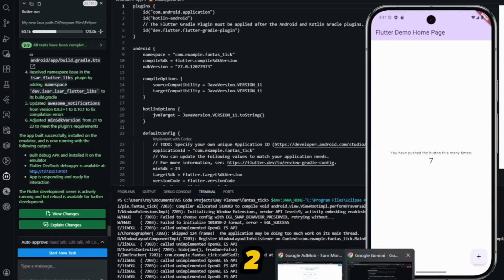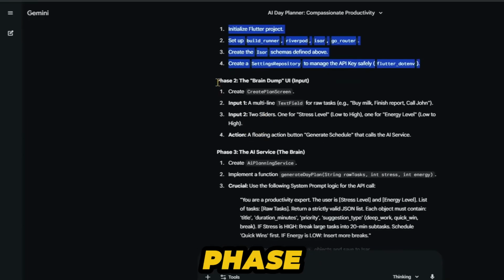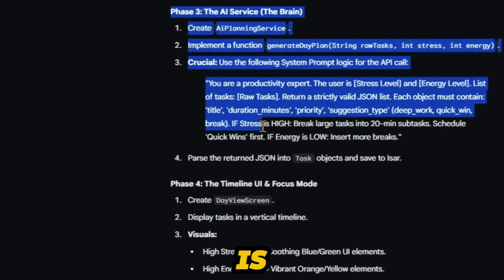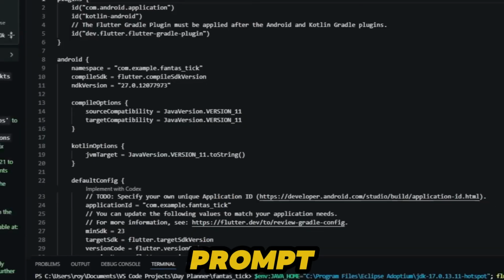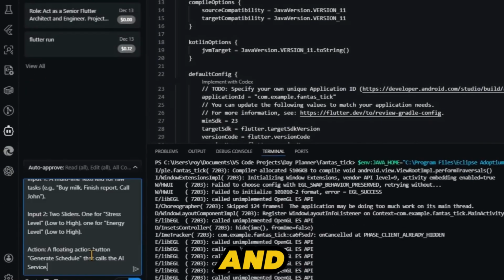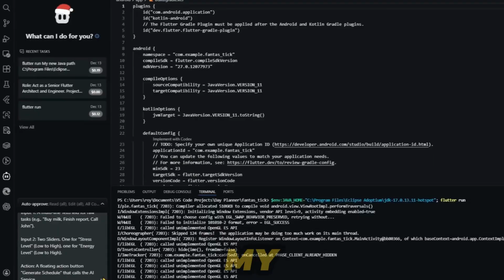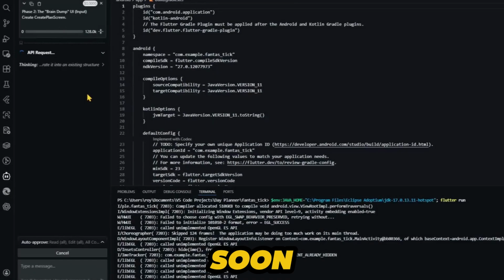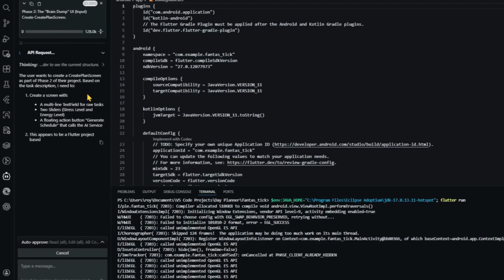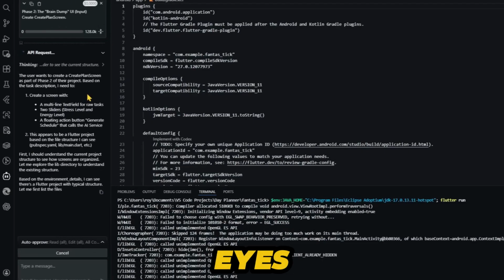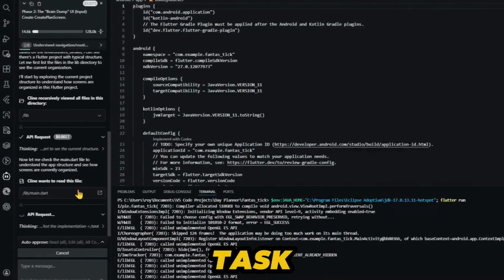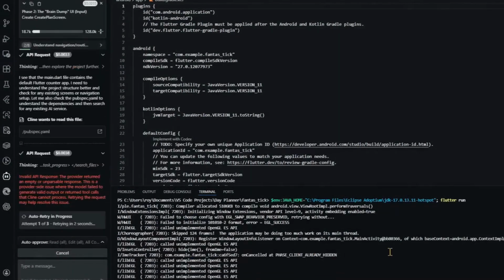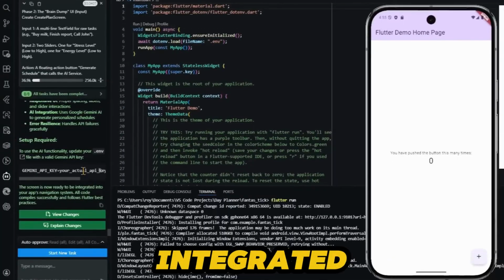To implement phase 2, you simply have to copy this section of phase 2 till where phase 2 is. Right-click, come back, click on New Task, enter the prompt, enter, and now wait, and watch. So guys, the thinking of my phase 2 has started, and as soon as the thinking is complete, yes, like this, now it will start executing the implementation of phase 2 in front of your eyes. Now my phase 2 is also complete because here the green color task completed notice has come. So now the screen is ready to be integrated.